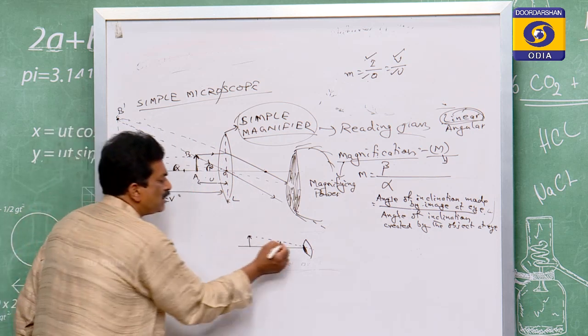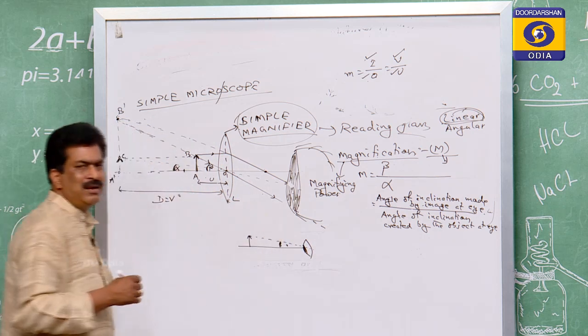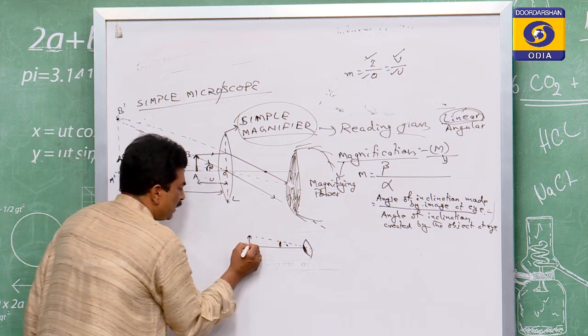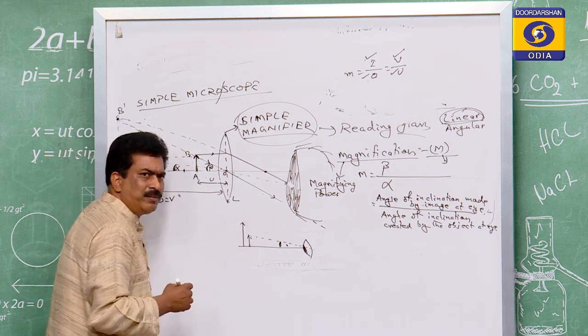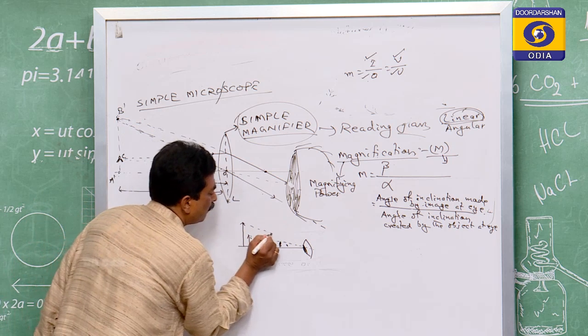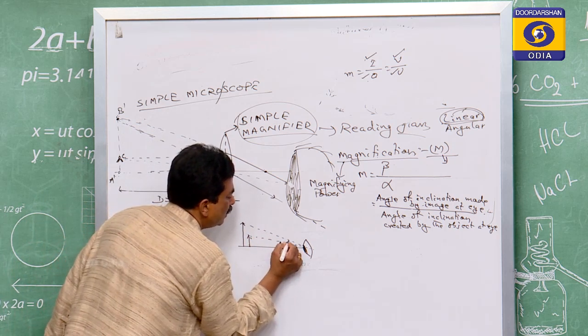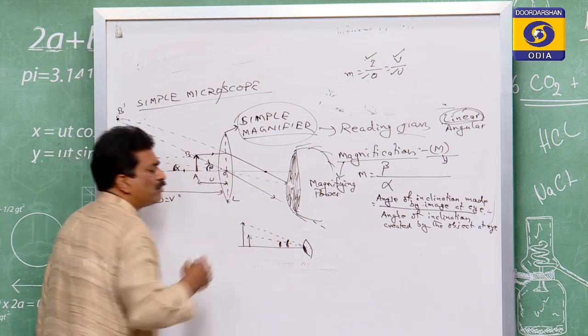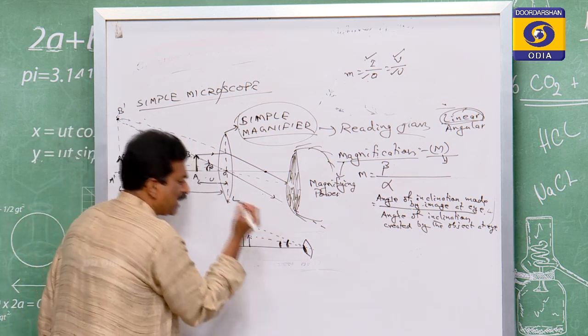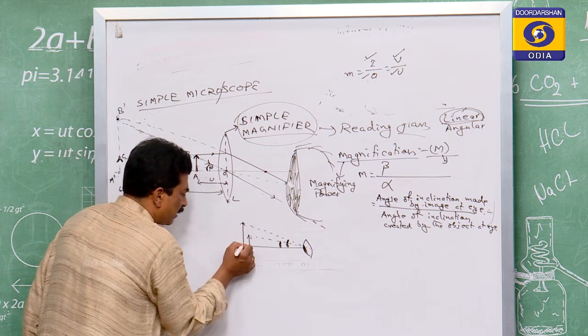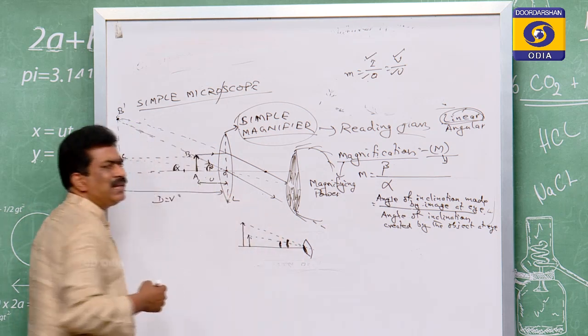This angle is known as the angular vision. If the object height is increased, you see, this angle is the visualizing angle. For the small one, the visualizing angle is small. For the greater size, the visualizing angle is more.